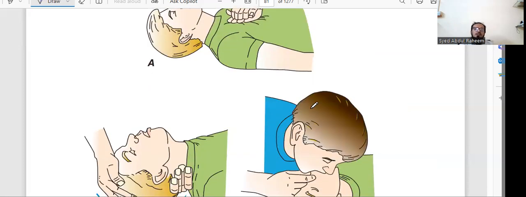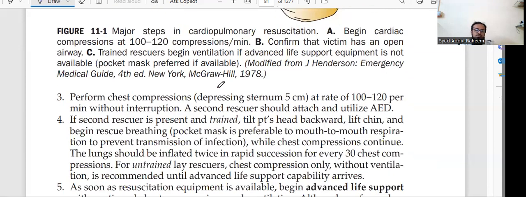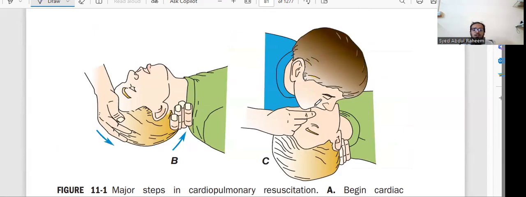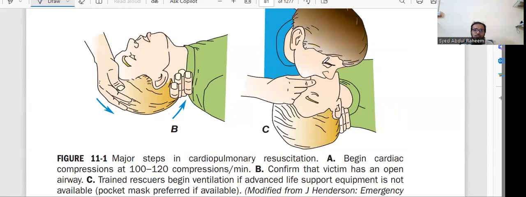In the updated guidelines there is a slight change, but here we are talking about this book. Here we have to give chest compressions, 100 to 120 per minute without interruption. We divide this into 3 cycles of 30 seconds each, and we perform it. We have to give mouth to mouth air.